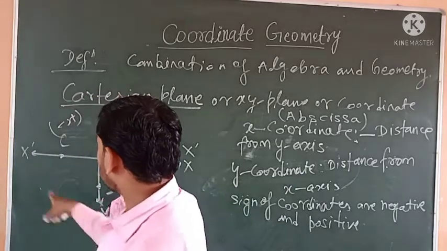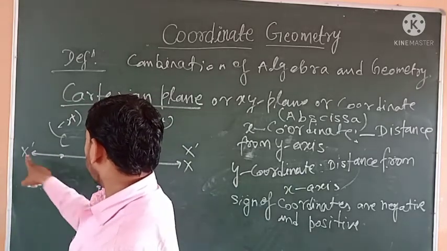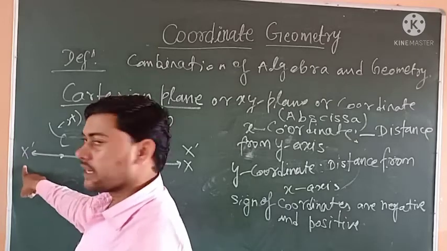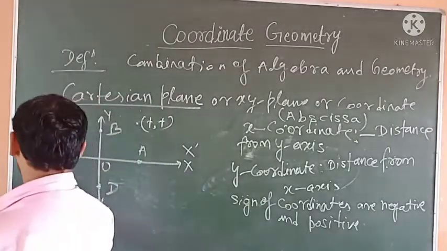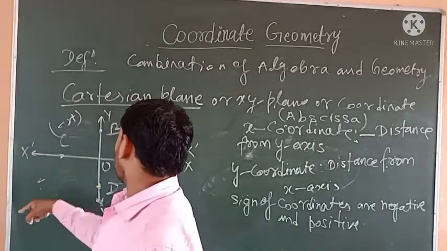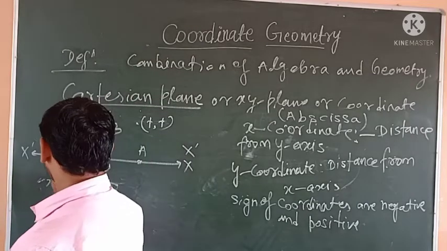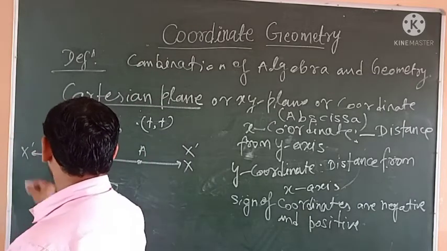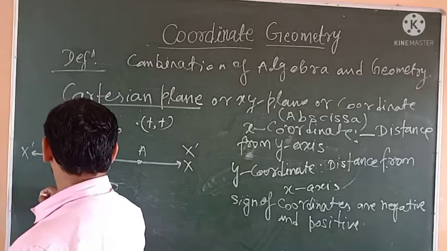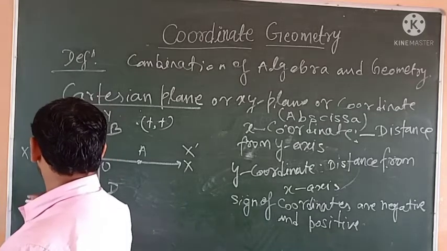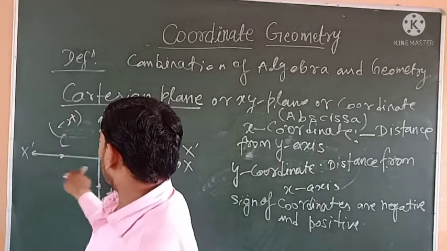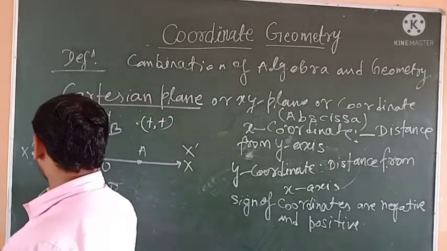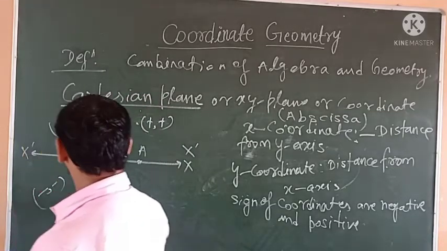In the third quadrant, OX dash is the negative direction of the x axis and OY dash is the negative direction of the y axis, so both coordinates are negative.